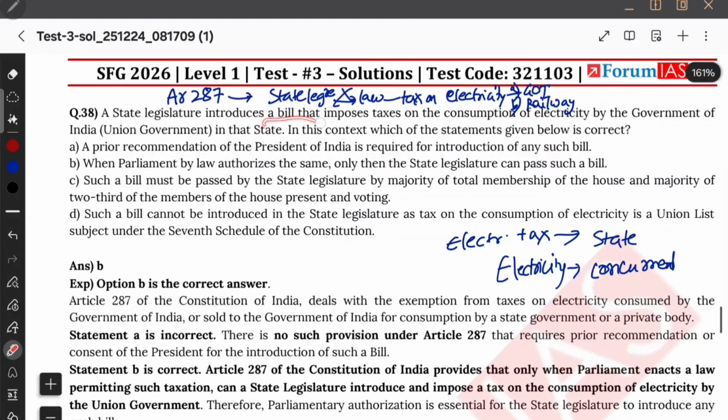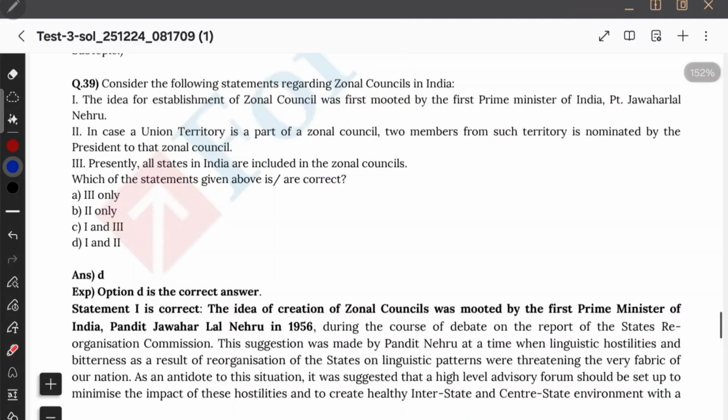Okay, now let us see. A state legislature introduces a bill that imposes tax on the consumption of electricity by the government of India in that state. In this context, which one of the following given below is correct? So when parliament by law authorizes the same, then only the state legislature can pass that bill, right? That is question 38. Let us try to attempt a question on Zonal Council.